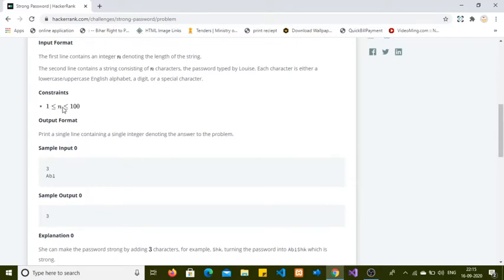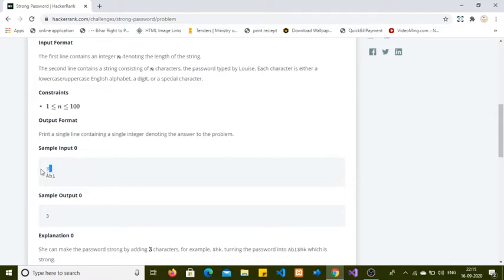The length of the string will be at least 1 and at most 100. Print a single line containing a single integer denoting the answer to the problem.